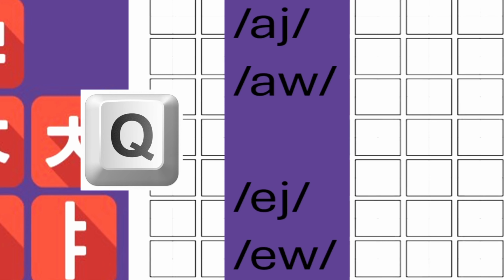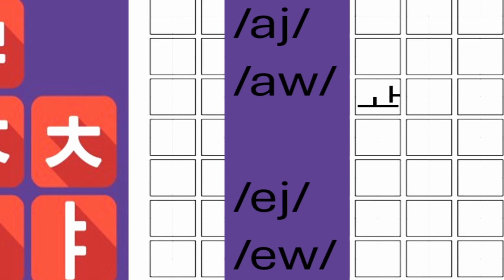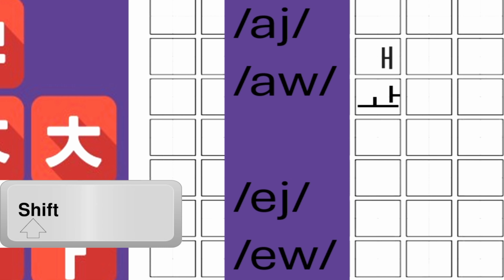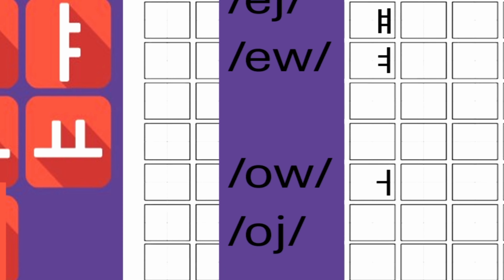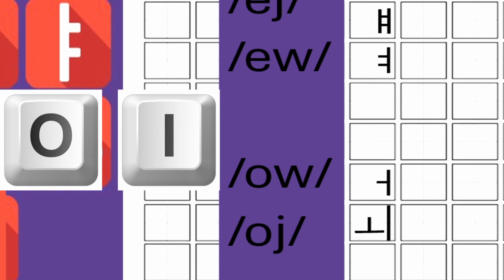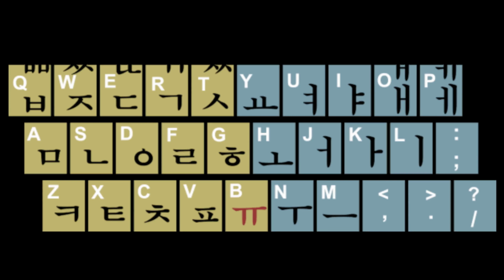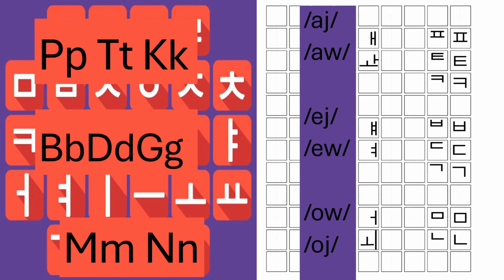For diphthongs, the Q key is AU, while the rest are typed with Shift. I, A, EU, O using Shift W. Last, Oi is supposed to be O plus I, but the stacking doesn't work, probably because that is done by IME, a system that makes it possible for Korean keyboards to stack letters together, and my keyboard is not that advanced. That's the way Korean solved it. Maybe there's a better way, I do not know.